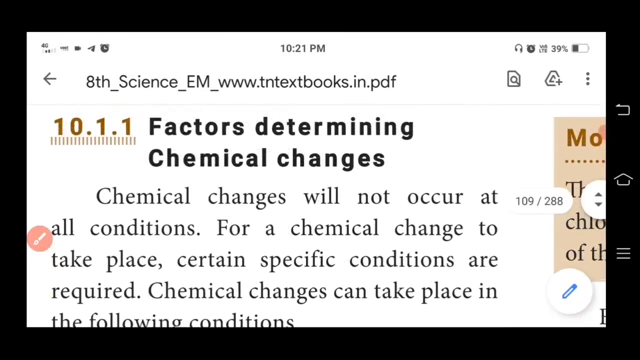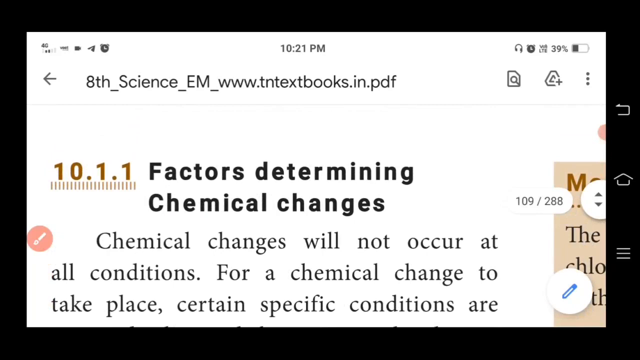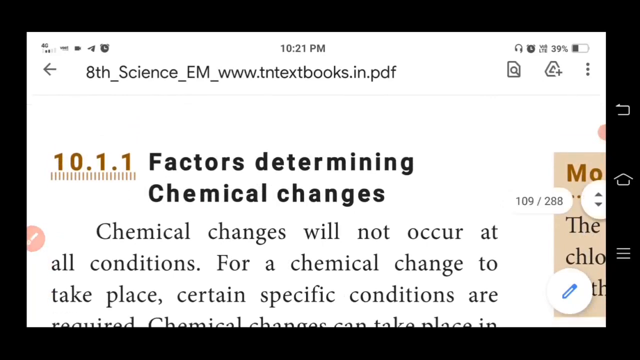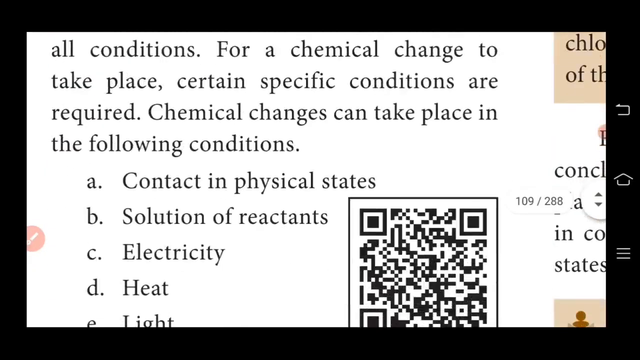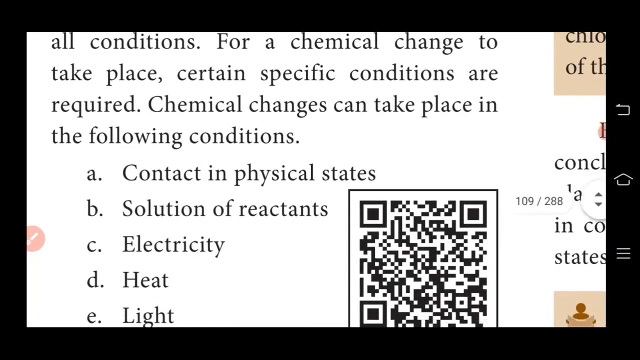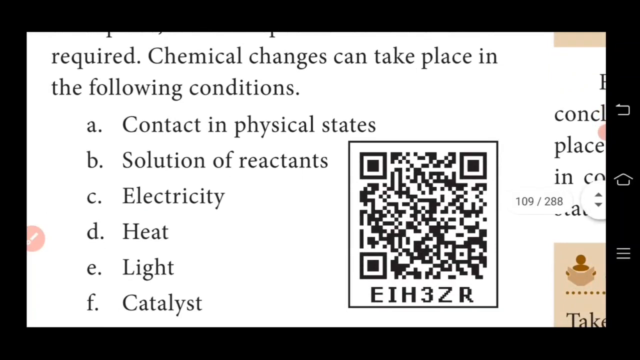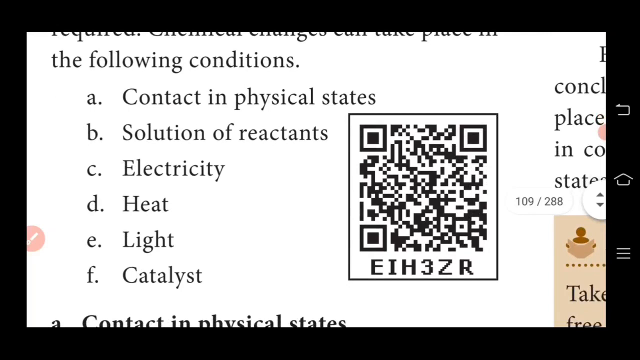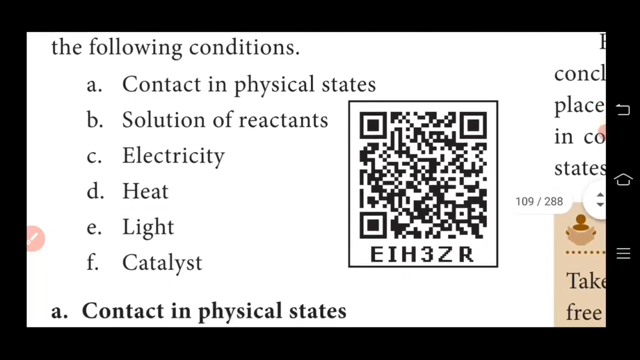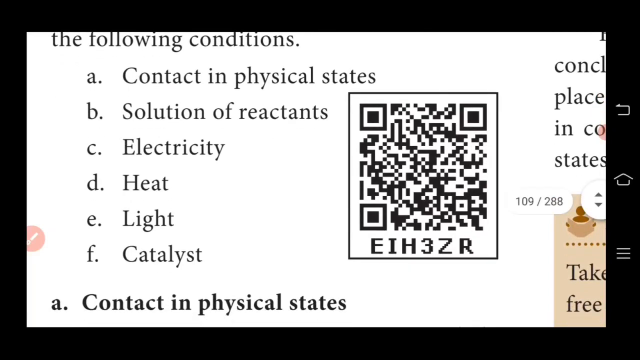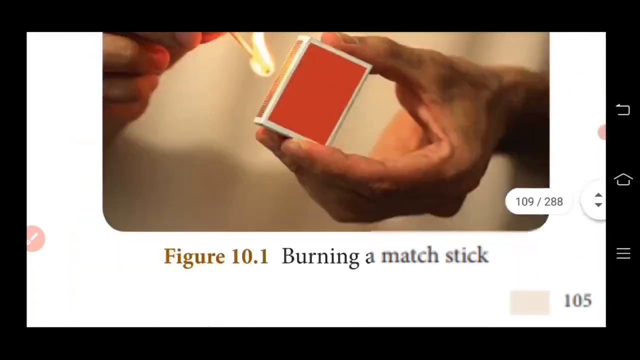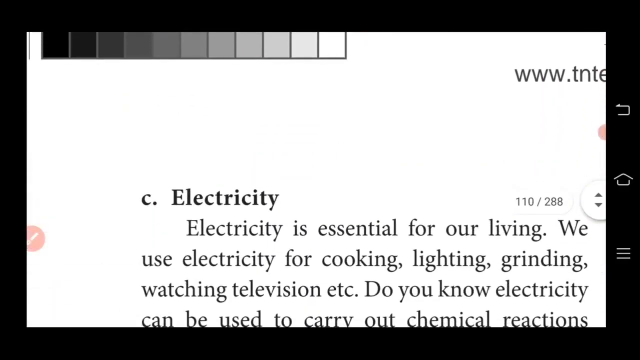So you know that there are totally 6 factors determining chemical changes. What are the 6 factors? First one is contact in physical states. Second one is solution of reactants. Third one is electricity. Fourth one is heat. And then fifth one is light. Last one is catalyst. So today we are going to continue with the heat topic.